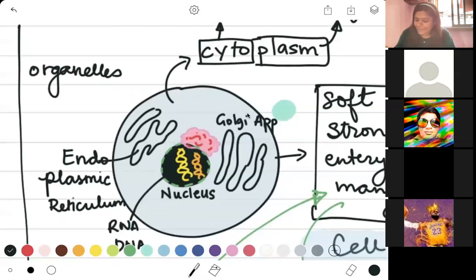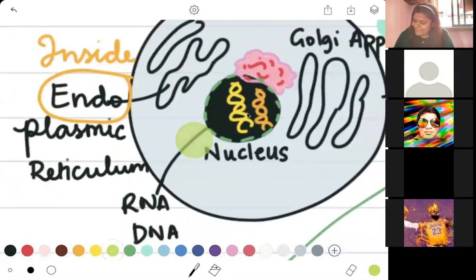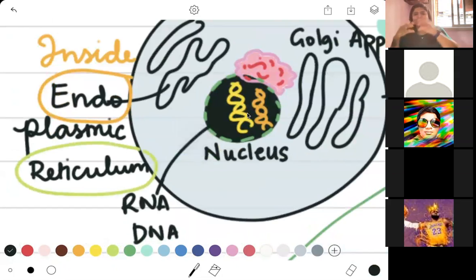But fluid where? Endo. Endo means inside. Okay, so this is something which is present inside the plasma. But what is that? It is a reticulum. The word reticulum means web-like structure or something that is spread with a lot of connections. Okay, I can say that my fingers, when they come together like this, they make a reticulum. Right now they're intertwined with each other. That is called a reticulum.